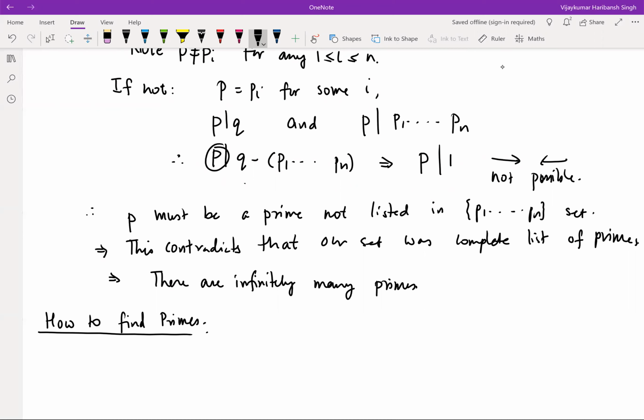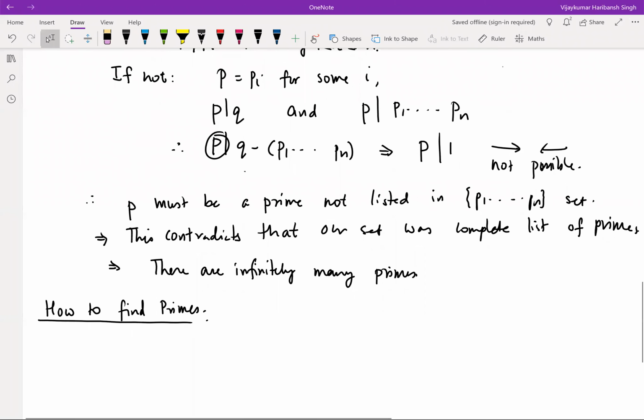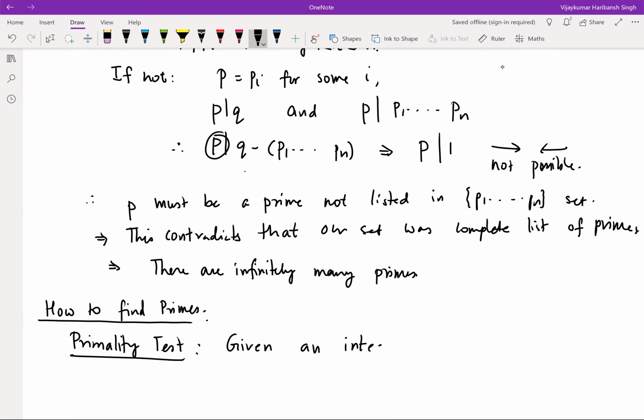Before we do that, let's see, if I give you an integer, how to decide whether it's prime or not. So we'll do what is called a primality test. A primality test is a test: given an integer n, and of course our definition of prime needs n to be greater than 1, is it a prime?